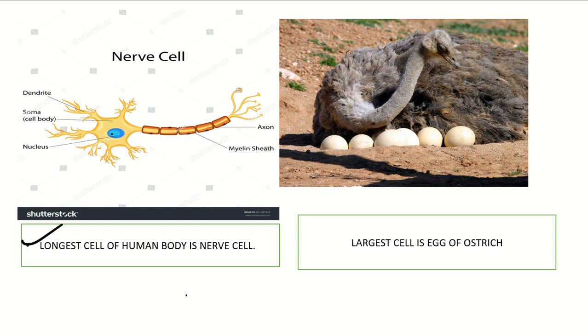If we are talking only about animal cells, not human body cells, then the largest cell is the ostrich egg. And the smallest cell, as I told you, is mycoplasma, a unicellular bacterium. Smallest cell is mycoplasma.